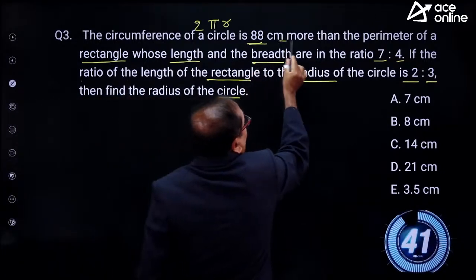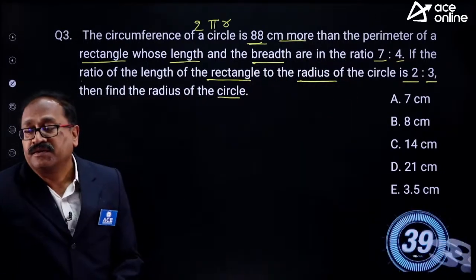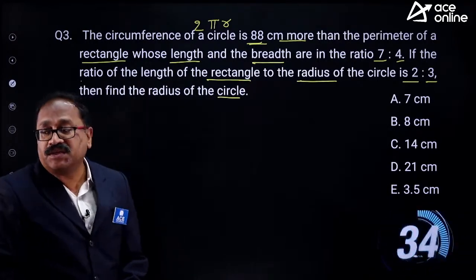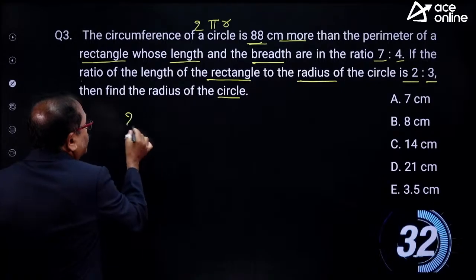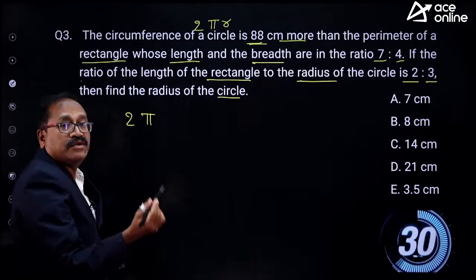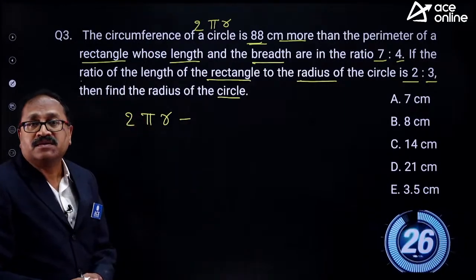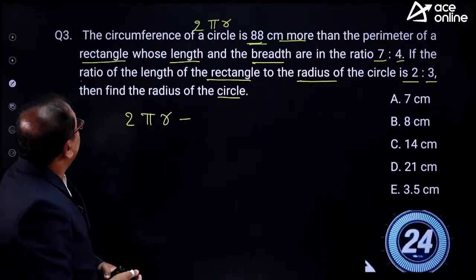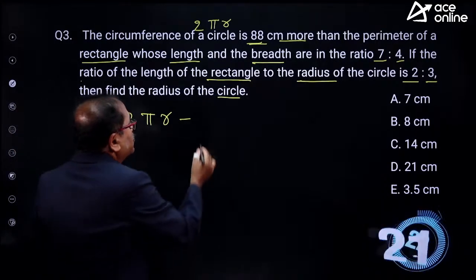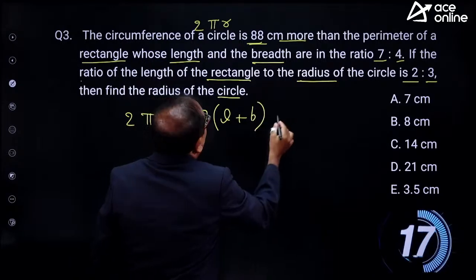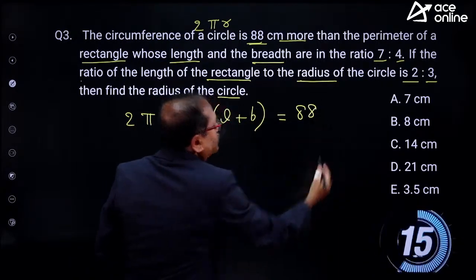88 centimeters more than the perimeter. So that is 2 pi r. I have just started writing. Someone may not remember the formula. 2 pi r minus the perimeter of the rectangle, which is 2 times (L plus B), is equal to 88.